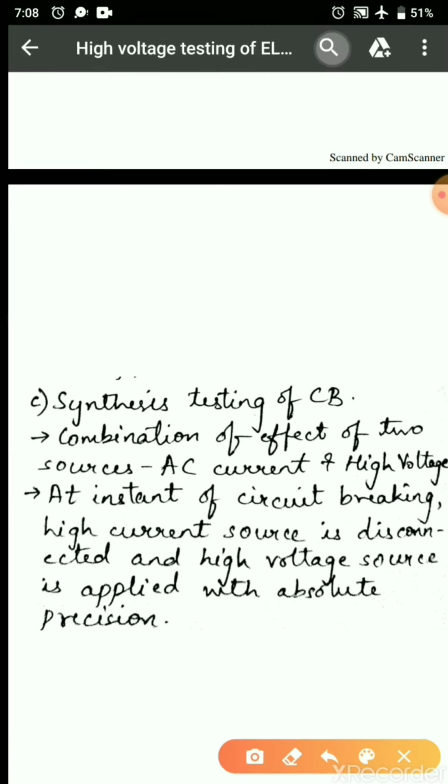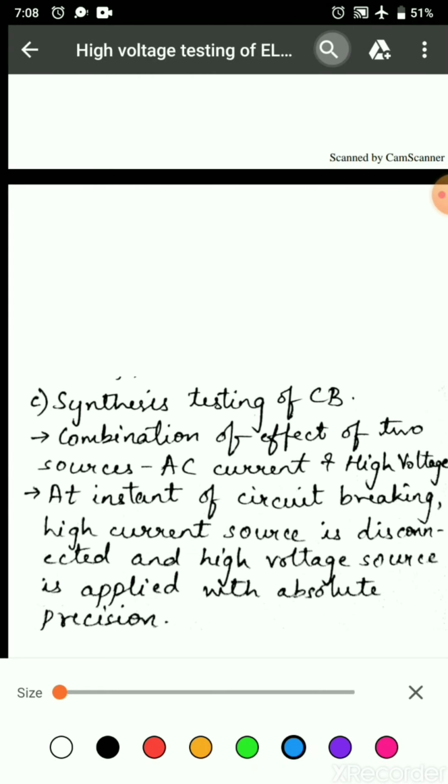The third type is synthetic testing of circuit breaker. Due to the very high interrupting capacities of circuit breakers, it is not suitable to have a single source to provide the required short circuit.